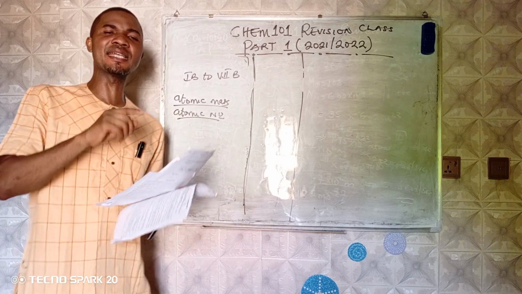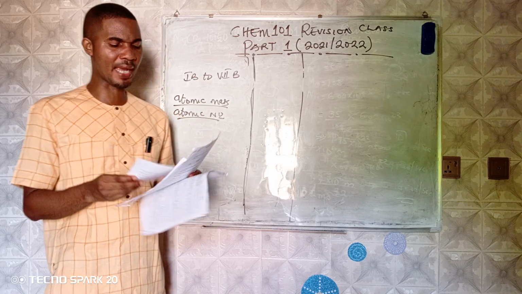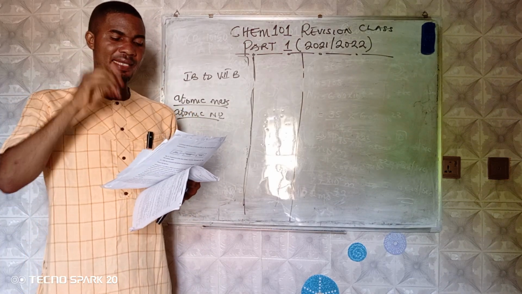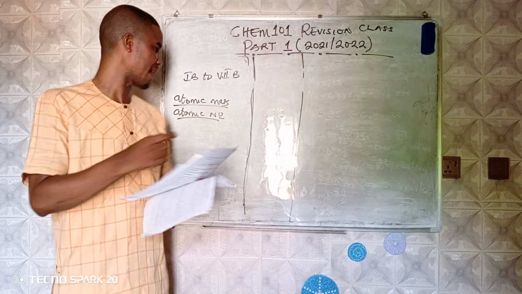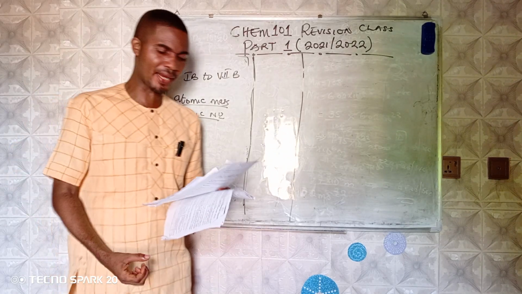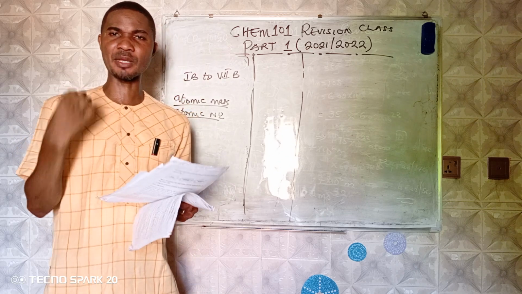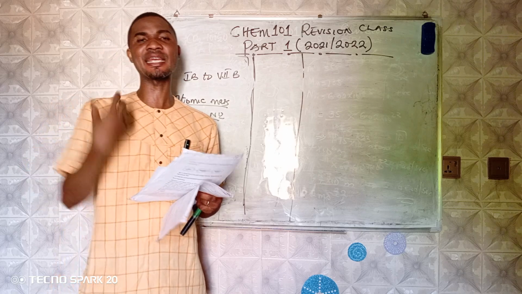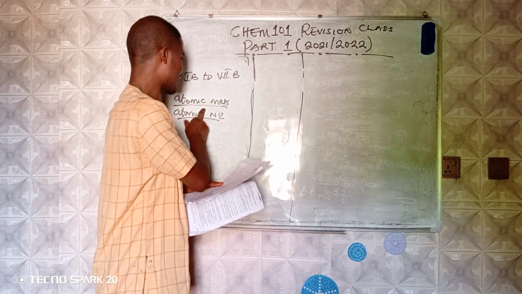But before Mendeleev put up his own periodic table, some persons also worked on it. We have first a person like John Newlands. John Newlands observed that when elements are arranged in ascending order of their relative atomic mass, remember, atomic mass, both Newlands, Dobereiner and Mendeleev all arranged according to atomic mass, because the arrangement of elements in the periodic table started when the known elements of that time had their atomic masses known.